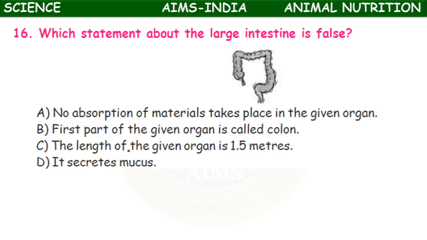Out of which, the false statement is A: no absorption of materials takes place in the given organ. So we are saying that it is wrong. Then what is right? Absorption of some water which is present in the undigested food takes place in the large intestine.